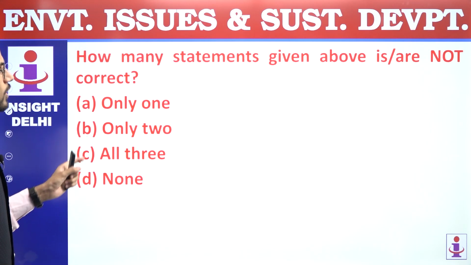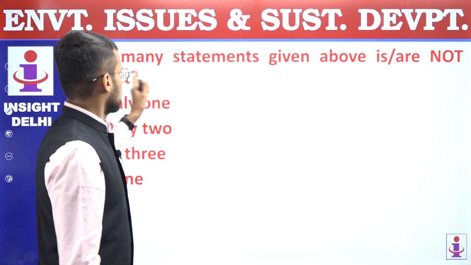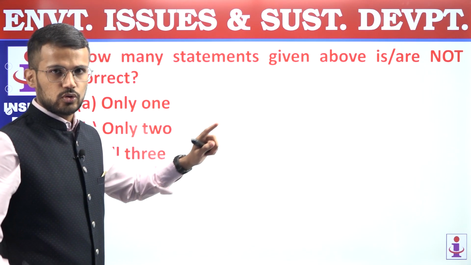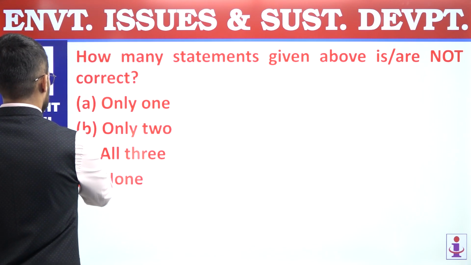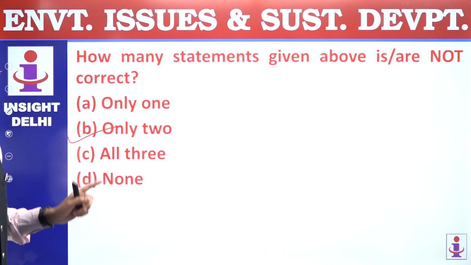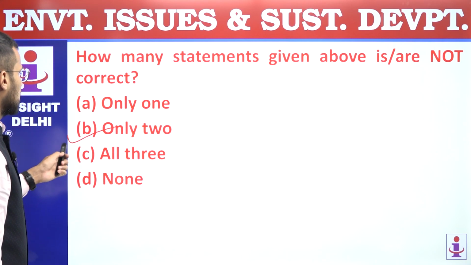So we are supposed to find out statements which are not correct. How many statements are not correct? So 2 statements are not correct, and that's why answer of this question is only 2. 13th question, answer is B.